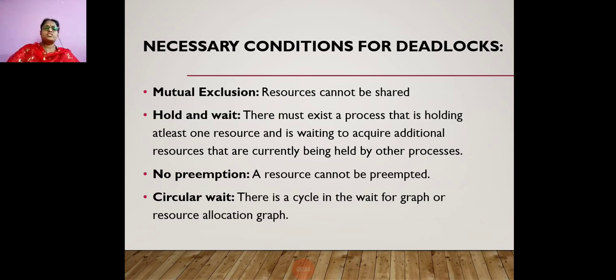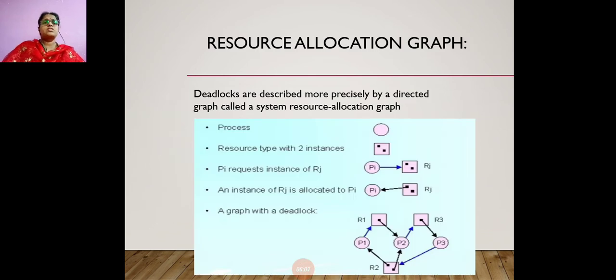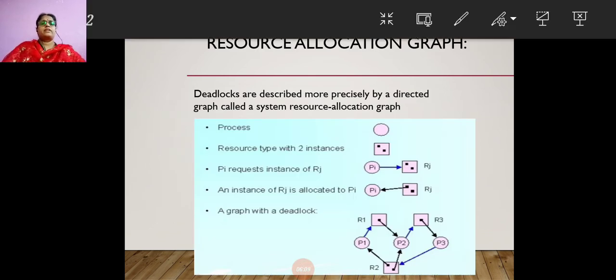If there exists a cycle, you have the resource allocation graph where your processes, your resources, everything is shown graphically. That we are going to see next. So this is a resource allocation graph. Can you see the diagram? Deadlocks are described more precisely by a directed graph called the system resource allocation graph.